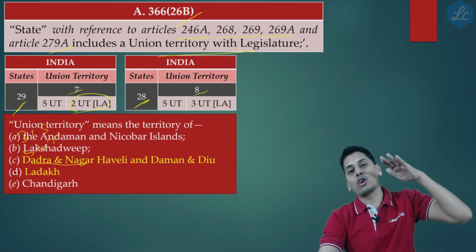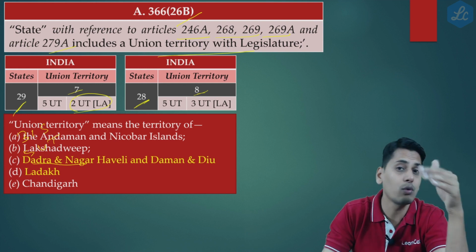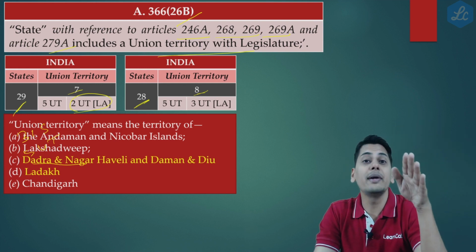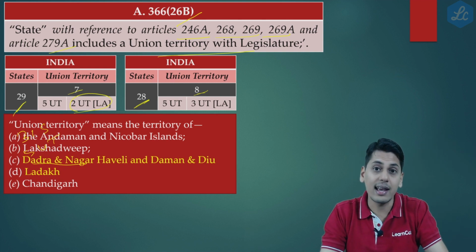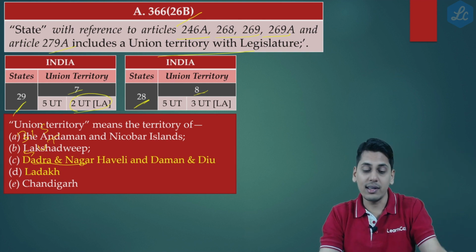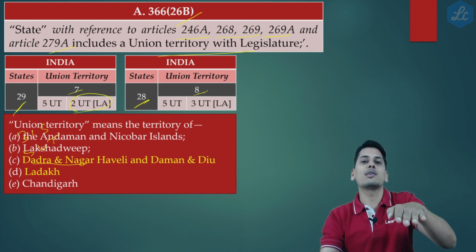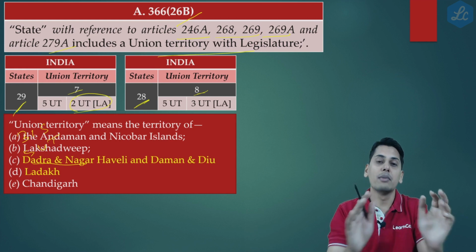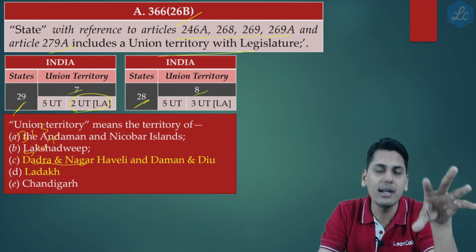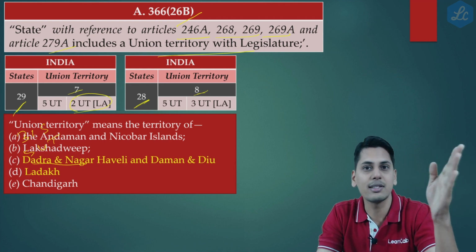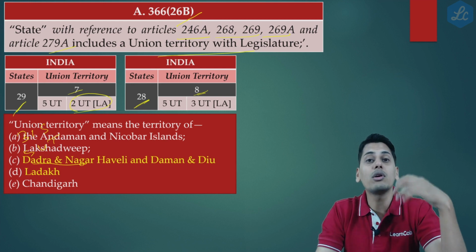So friends, at a gross level, what has happened is that union territories, earlier it was 7, plus 2, that is the Union Territory of Jammu and Kashmir and the Union Territory of Ladakh, and again minus 1. What is that minus 1? Daman and Diu was a separate union territory. Now it is being merged with Dadra and Nagar Haveli. So as regards union territory count, it is 7 plus 2 minus 1, which stands at 8.